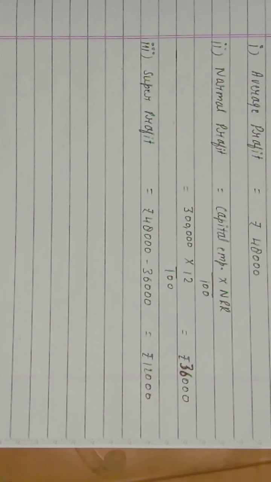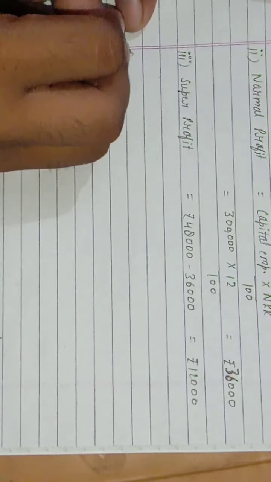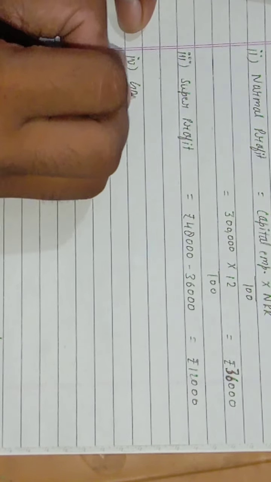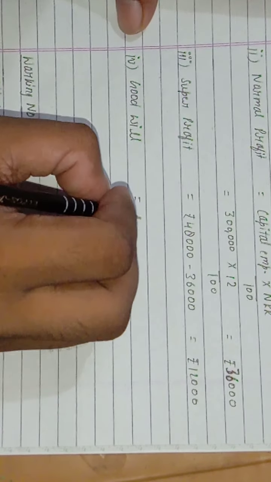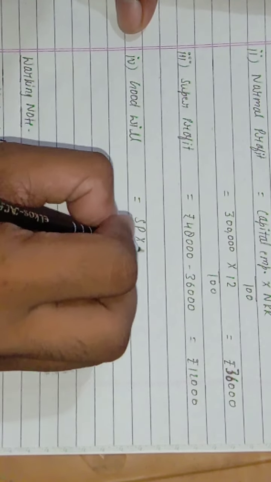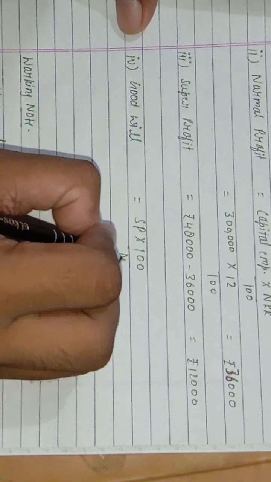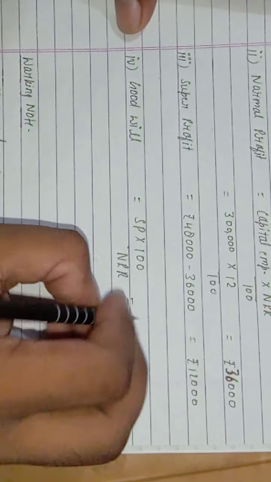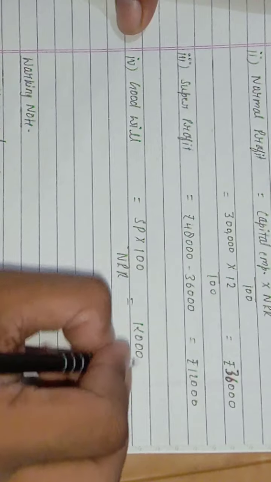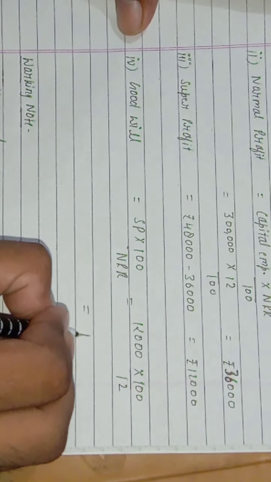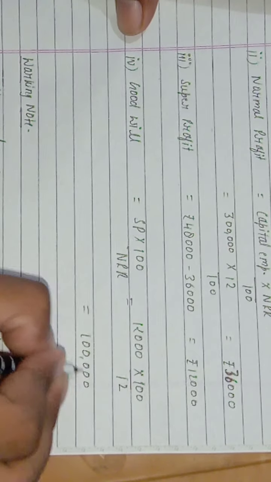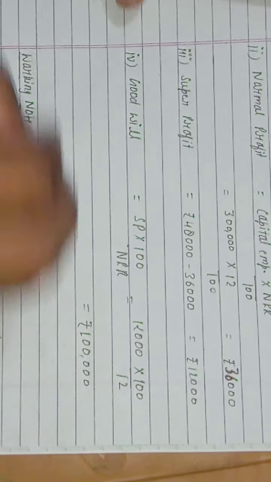Okay. The last step, you can calculate the goodwill, which is equal to the formula of super profit into 100 upon NRR. Super profit means 12,000 into 100 upon 12 will be 1 lakh rupees.